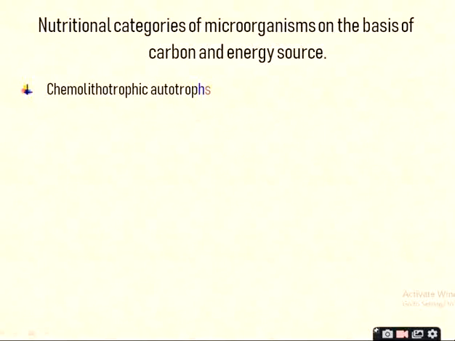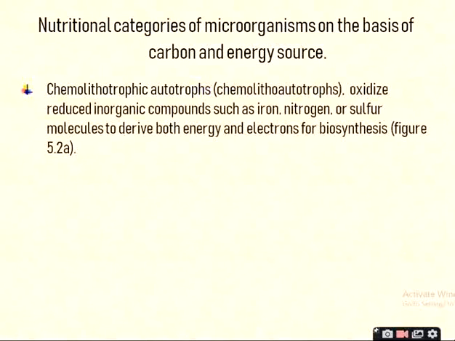Chemolithotrophic autotrophs oxidize reduced inorganic compounds such as iron, nitrogen or sulfur molecules to derive both energy and electrons for biosynthesis.